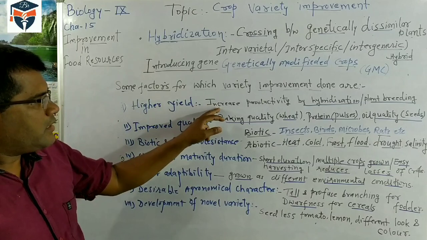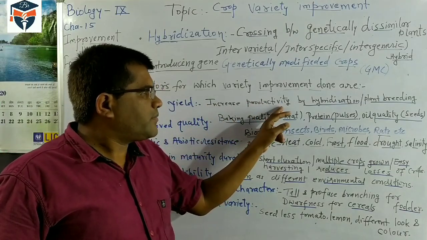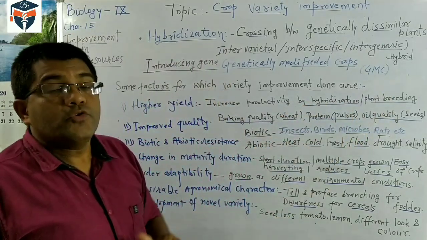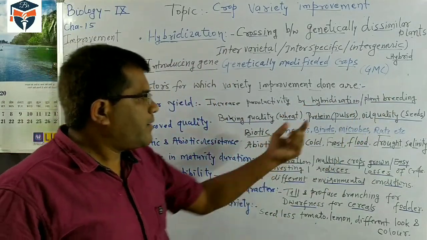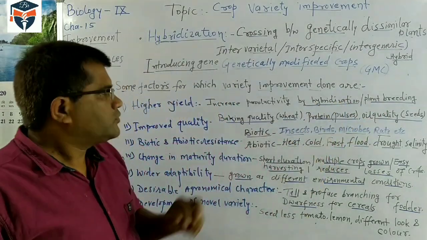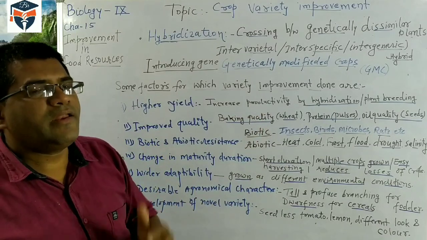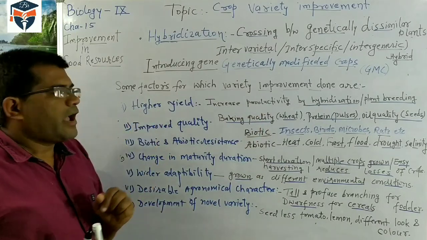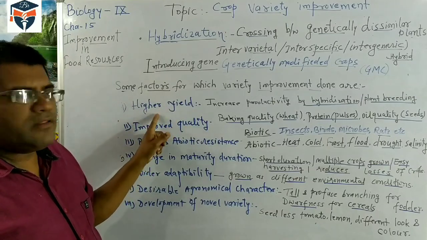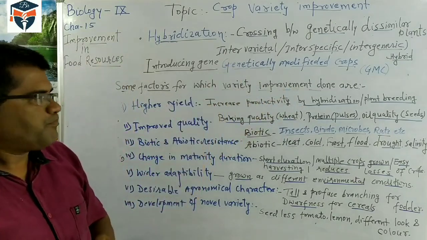Here we are increasing the product, and the productivity of the crop increases by hybridization and plant breeding. So we have to give preference to hybridization and to plant breeding, so we can get enough crops, grain and food. So that is called higher yield. For obtaining higher yield, more production, variety improvement is to be done.